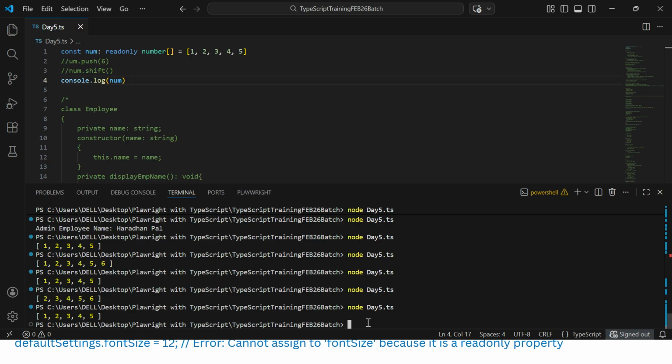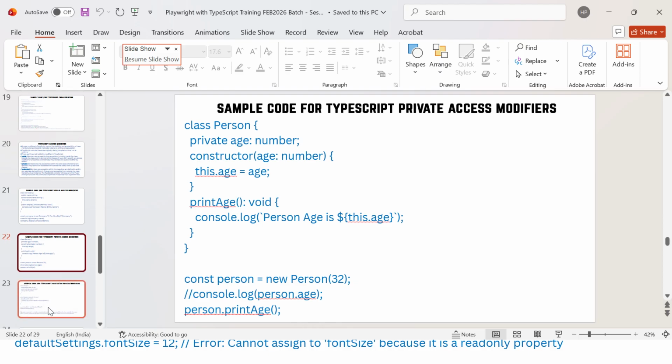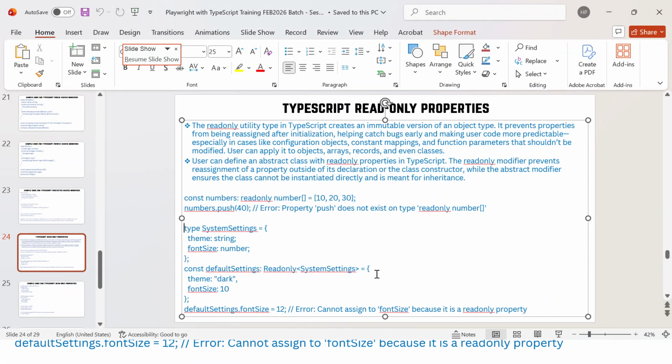Without readonly, you can do it the normal way. Another example I have given: suppose in case you want to do a couple of important things for the readonly part, this is the way we can do it.